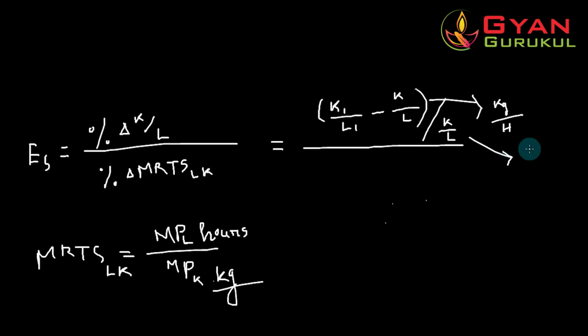The denominator would also be the same, because there is also a capital labor ratio, so again kg divided by h. Because the unit of measurement of the capital labor ratio is the same in both the numerator and the denominator, we can cancel each other.